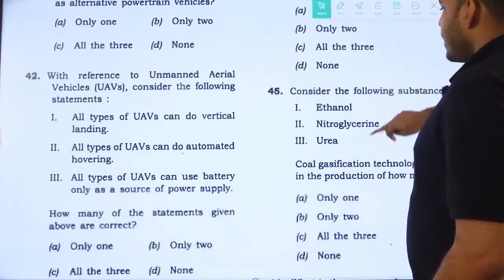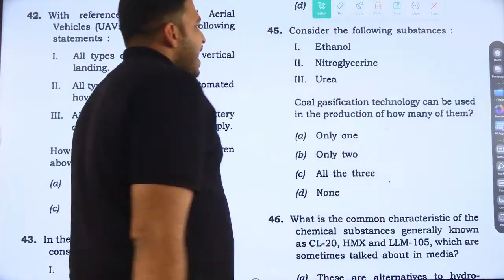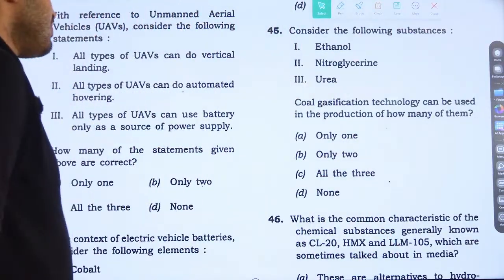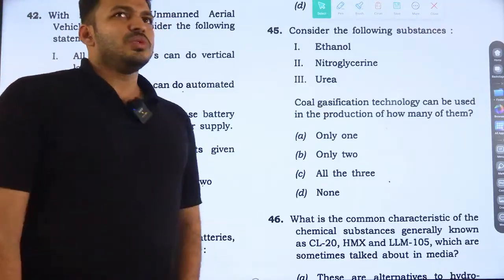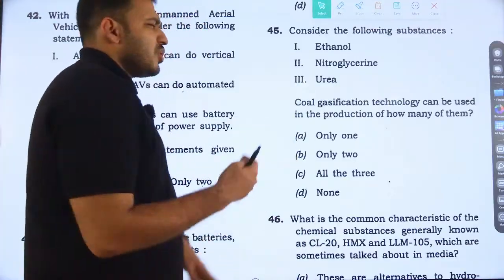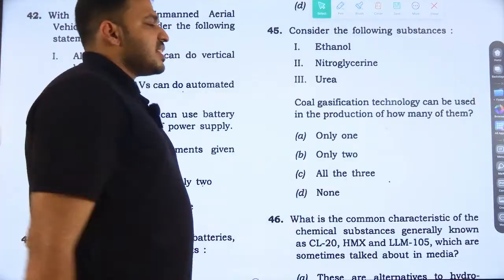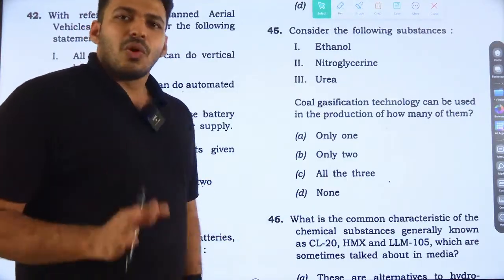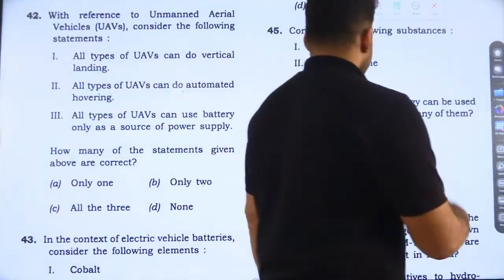Next, consider the following substances: ethanol, nitroglycerin, and urea. This is a tougher question because you may not know much about coal gasification, which is a process of gasifying coal to make gas for energy purposes.